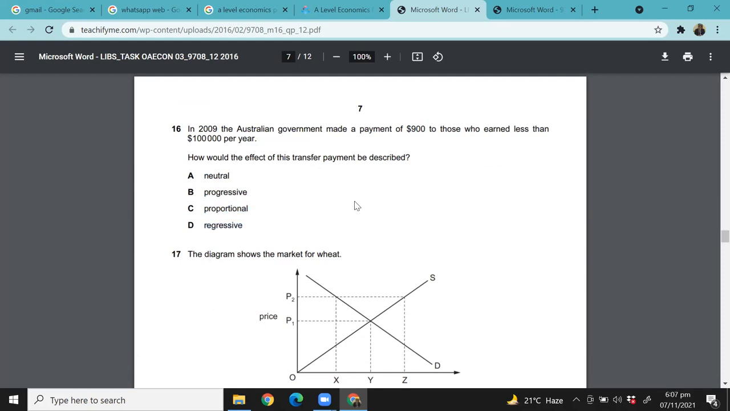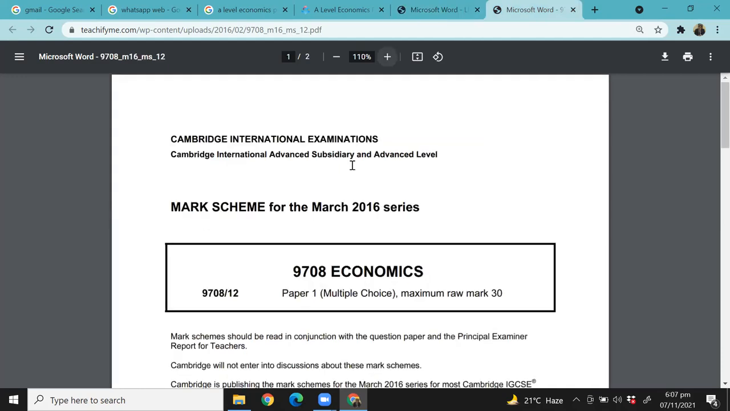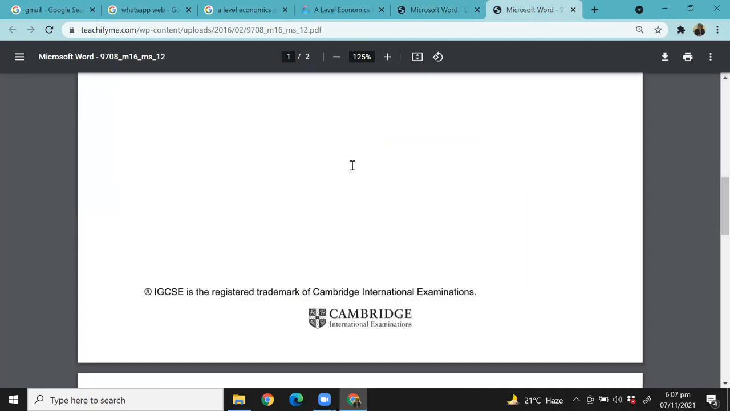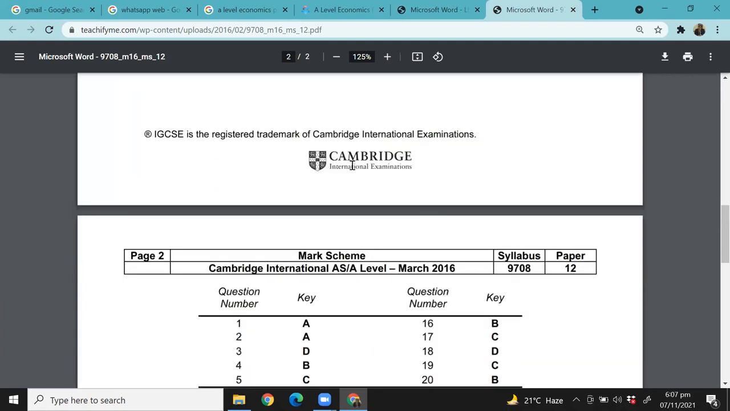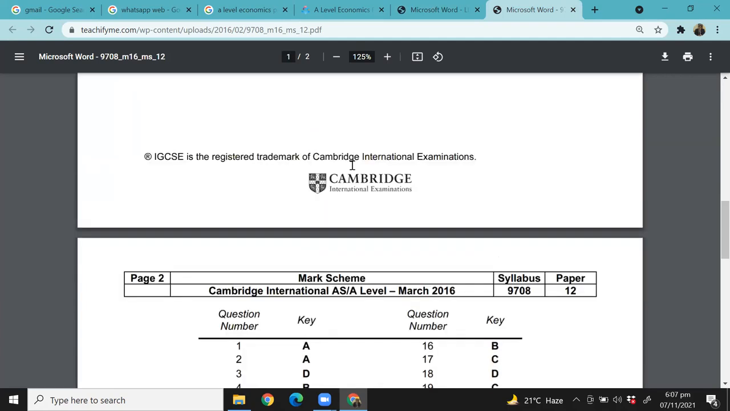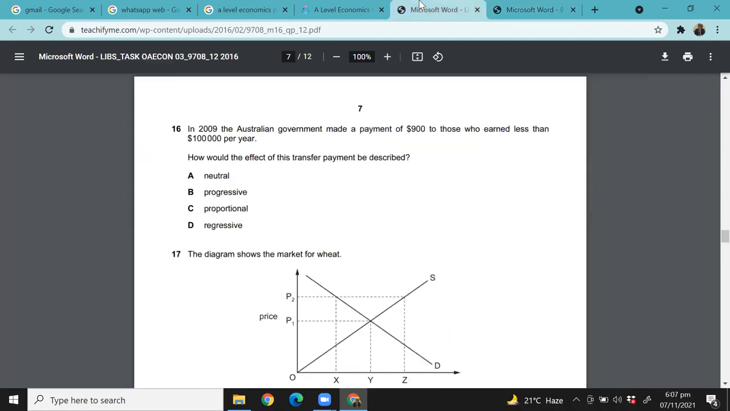Right, made a payment of $900 to those who earn less than $100,000 per year. Is this neutral? Is this progressive? Is this proportional? Is this regressive? So what do you think? You think it's A? I think it's D. Let's look at the marking scheme first and then we'll see. I think 16 is B. Progressive.